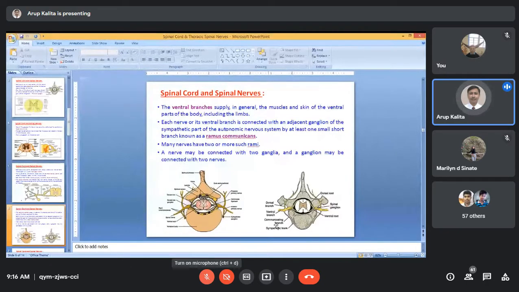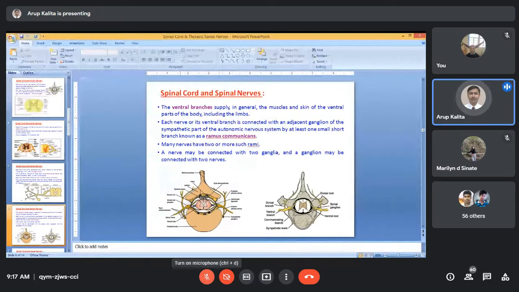Here in this photograph also, this is the communicating branch which connects from the ventral root. This is the ventral root. This is the dorsal spinal nerve. This is the ventral spinal nerve. So the ventral spinal nerve is connecting to the communicating branch. That is called the ramus communicans, and it is part of the autonomic nervous system. So in the peripheral nervous system, you will get the spinal nervous system and the autonomic nervous system.